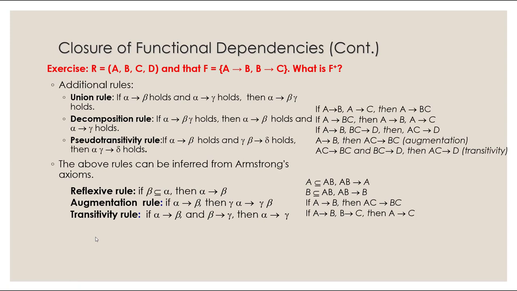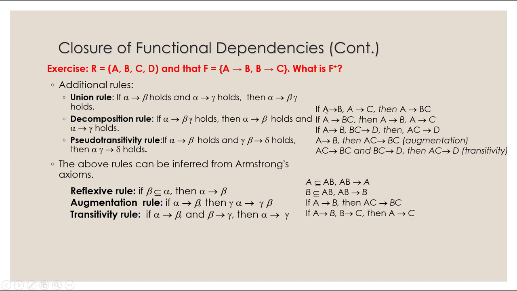Okay, so these are the rest of the rules. There's union, decomposition, and pseudo-transitivity. Okay, so let's take a look. So we have alpha determines beta holds and alpha determines gamma holds, and we're able to combine and merge the right-hand side of these two and say alpha determines beta and gamma.